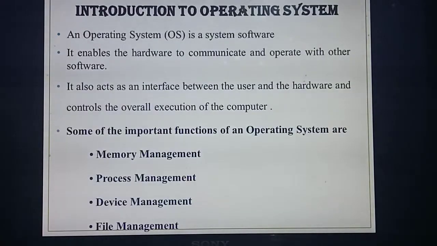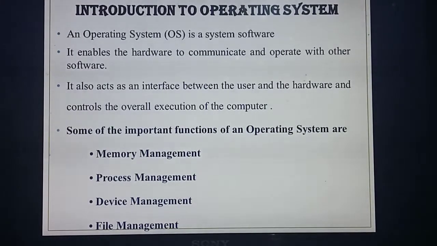Listen. In the introduction part they have given what you studied in the last chapter. Operating system is which kind of software, students? Is it system software or application software? It's system software. Two types of software you studied in the last chapter: system software as well as application software. Operating system comes under system software. Its main use is to make the hardware communicate with your software. That's the user interaction.